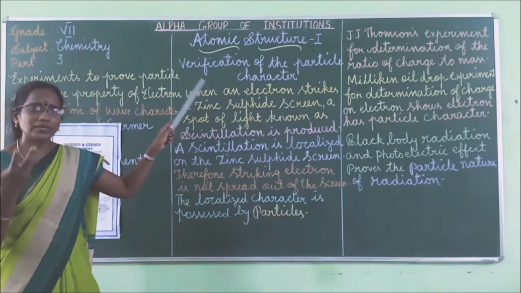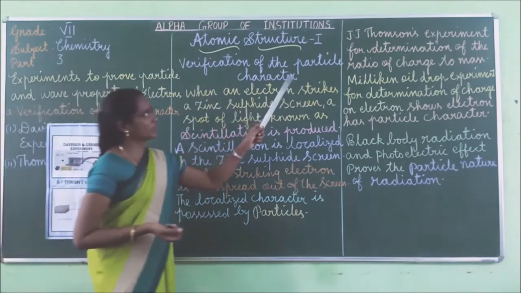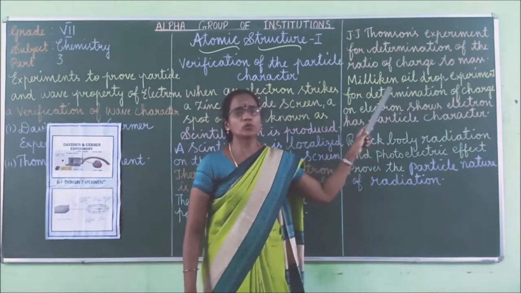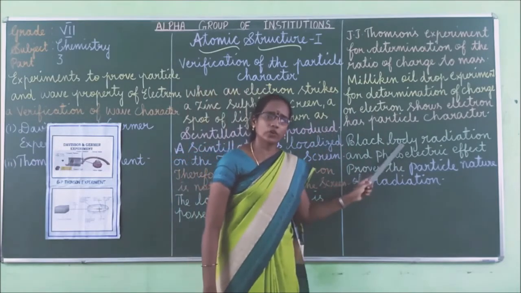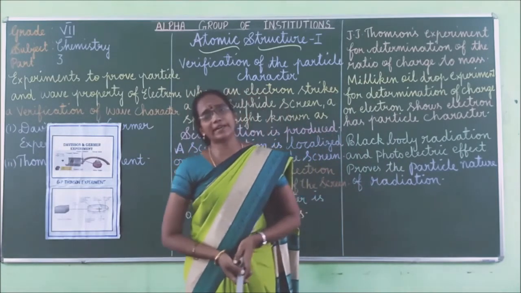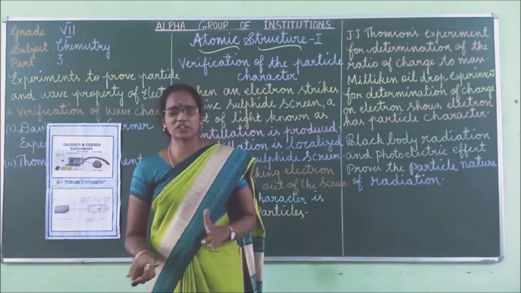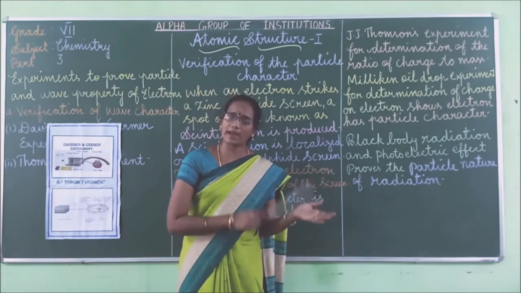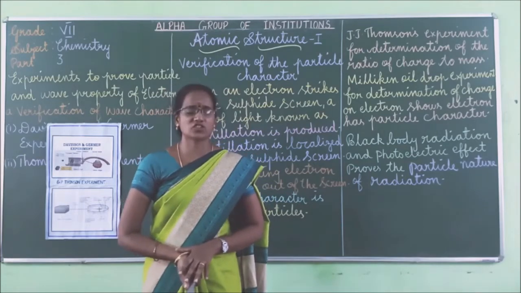Next, the J.J. Thomson experiment and Millikan oil drop experiment also prove the particle nature of electron, followed by the photoelectric effect and black body radiation experiments. So the electron possesses both material particle as well as wave nature.